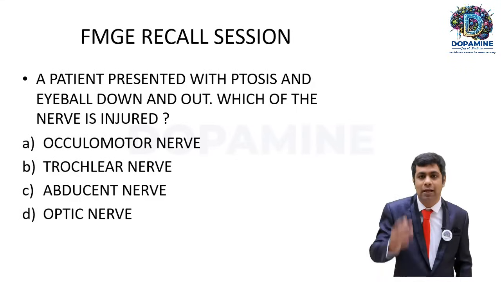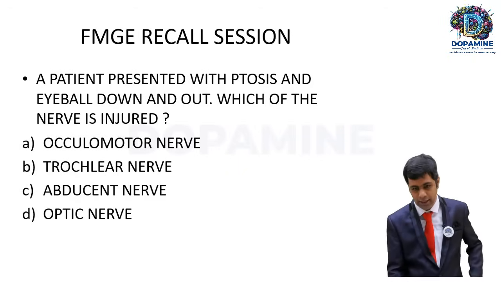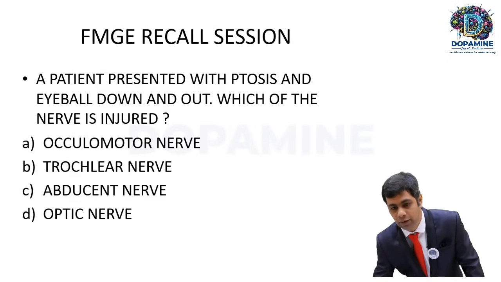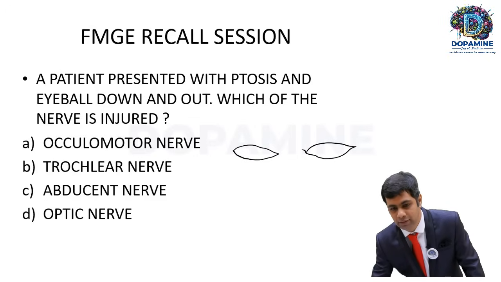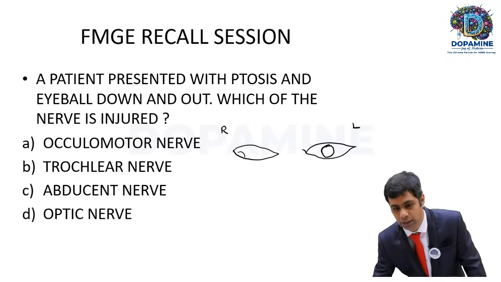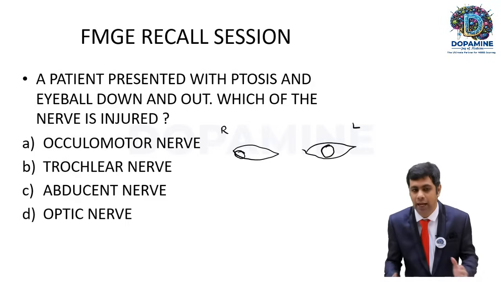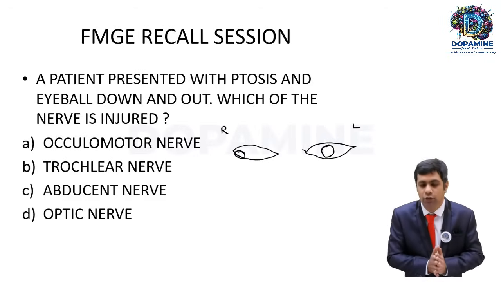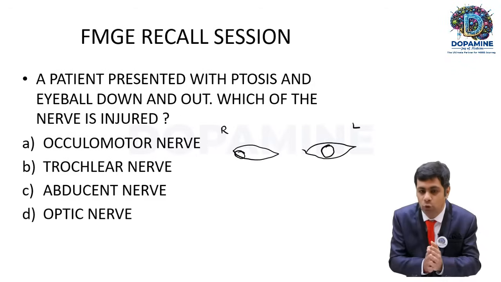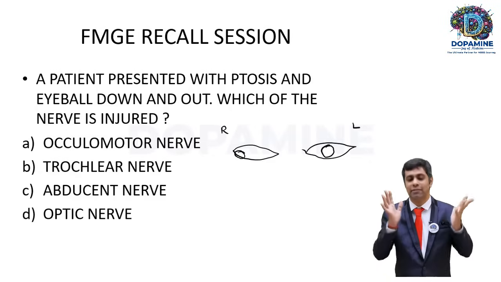Next, a patient presented, once again, this question we also discussed, and it exactly came in this exam: a patient presented with ptosis and the eyeball down and out. Which nerve is involved? According to students who recalled it, no side was given. So let me say this is the right eye, this is the left eye. The left eye is normal, but the right eye is down and out, like this. The patient presented with ptosis and the eyeball pushed downwards and outwards. Which nerve is injured here? When you know the muscles involved in the movement of the eyeball, the scenario will be extremely easy for you.